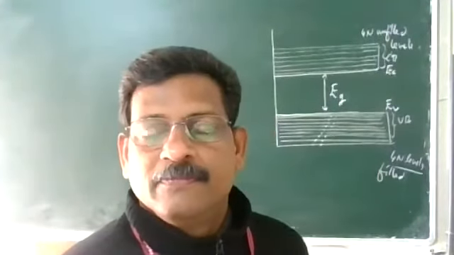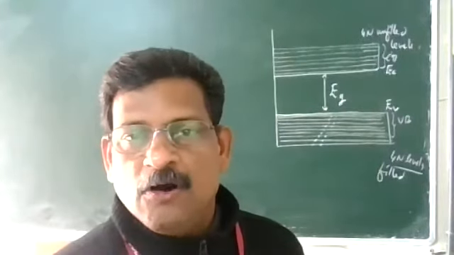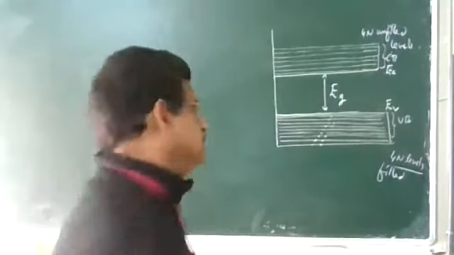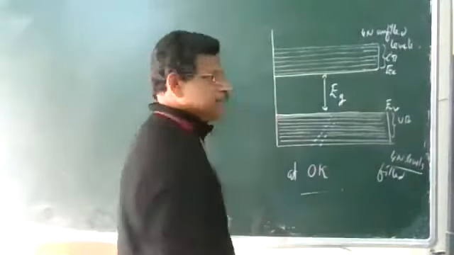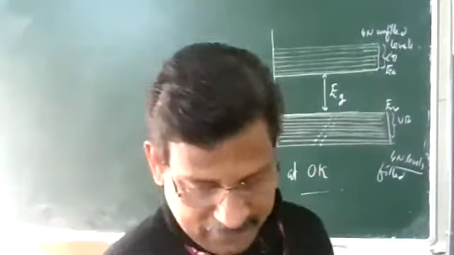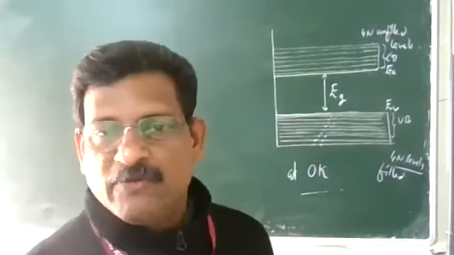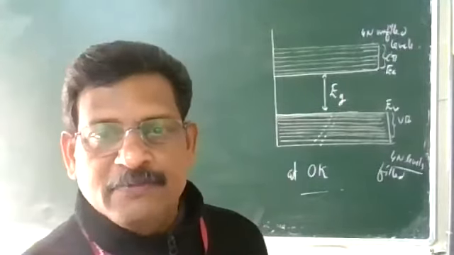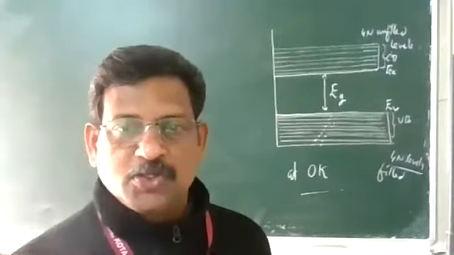So this is the energy level diagram of an elemental semiconductor, and this is at 0 Kelvin. If you are not mentioning the temperature, things will be different. So the 4n levels are filled. All the filled energy levels form a continuous band, the range of energies possessed by a valence electron.